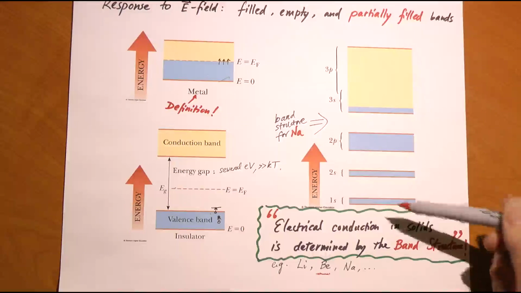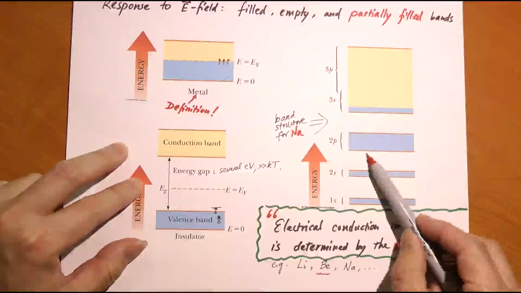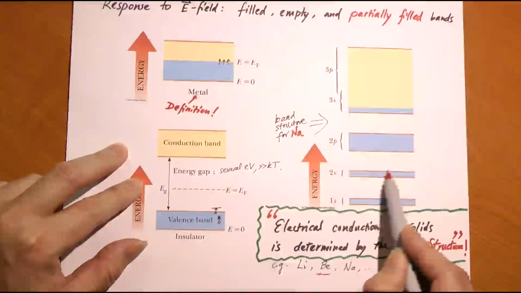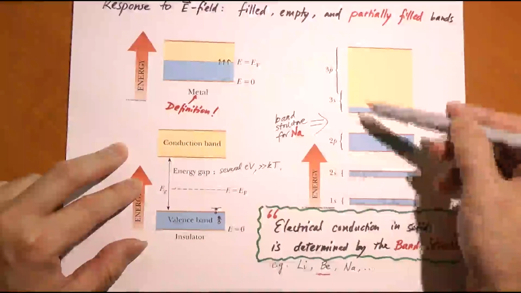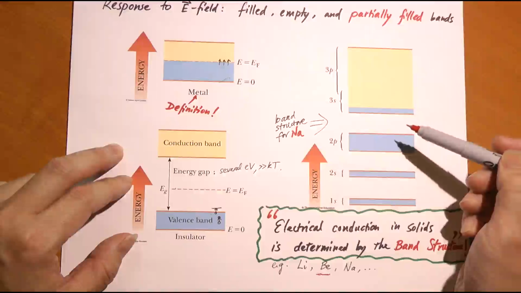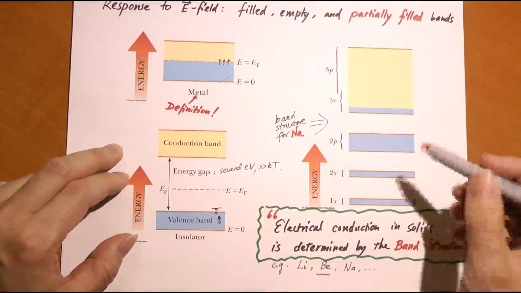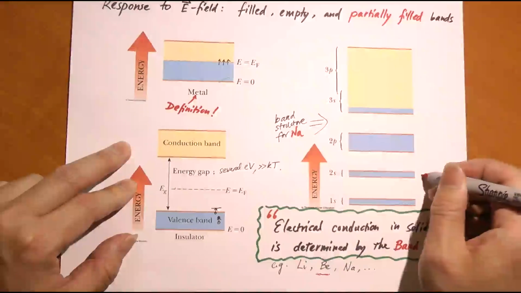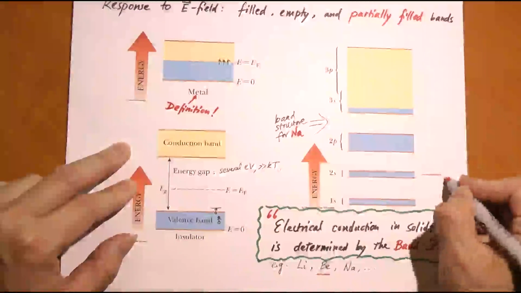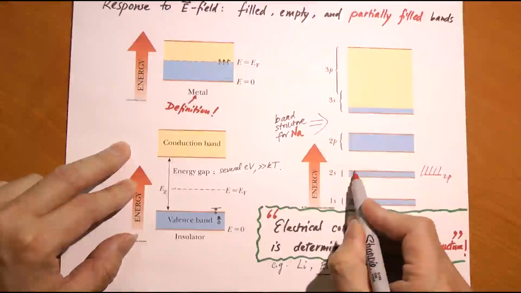It turns out that the bottom of the 2p level actually is lower than the top of the 2s level for beryllium. This is not the energy, the band structure for beryllium. You have to know how to calculate the band structure if you want to make accurate predictions. So the bottom of the 2p is somewhere here, and the 2p is like this for beryllium, and the top of the 2s is higher than that.